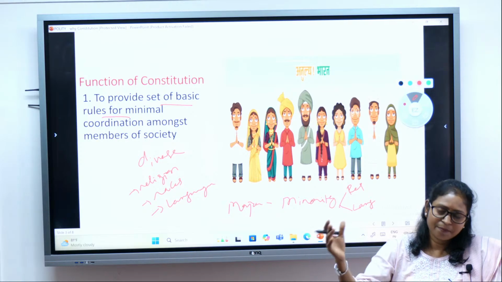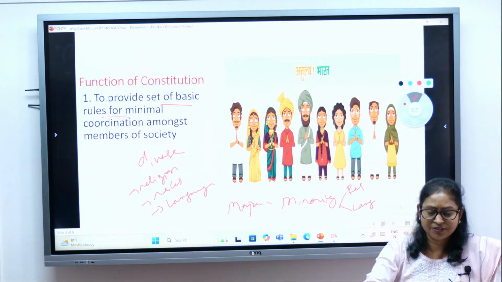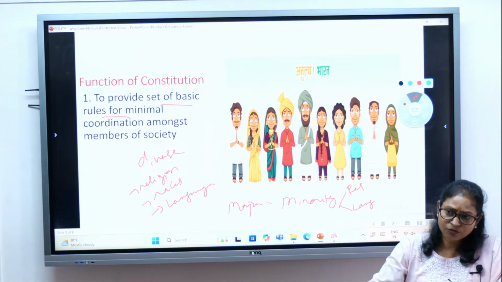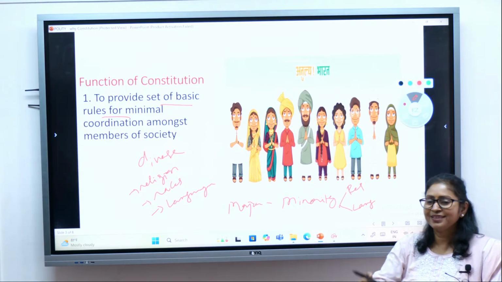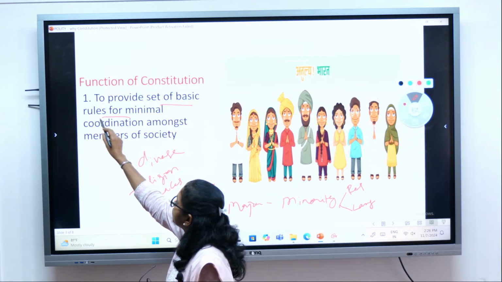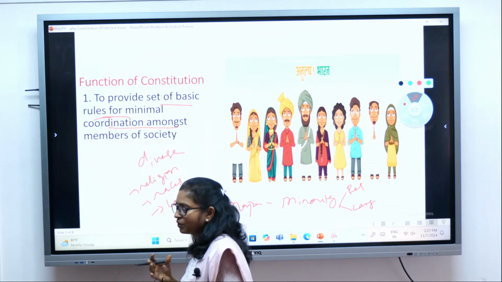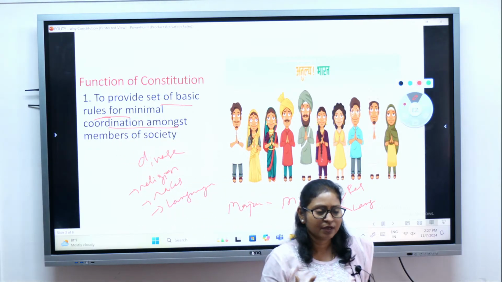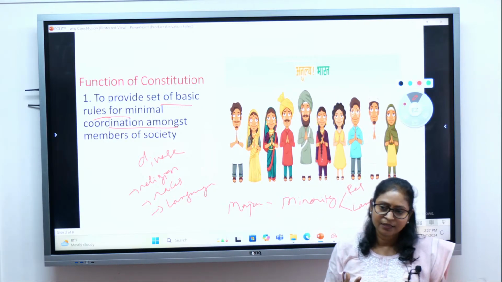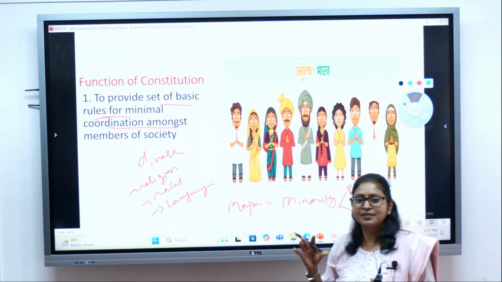So India being a multicultural society, the problem is even more difficult to resolve. That's why we need certain basic rules, certain minimum rules, so that the members of society can coordinate among each other, live in harmony, and have peaceful coexistence. That's the reason the constitution is required.